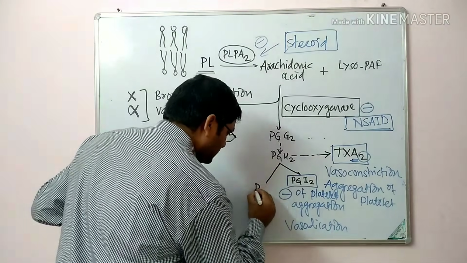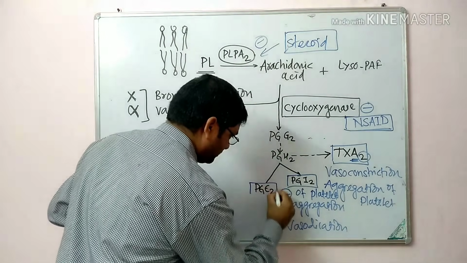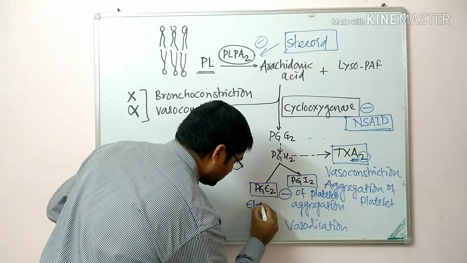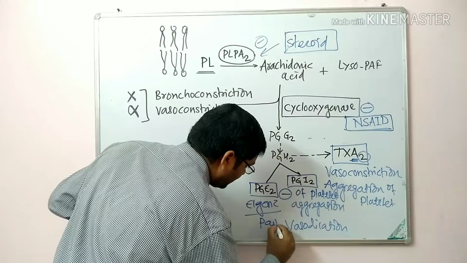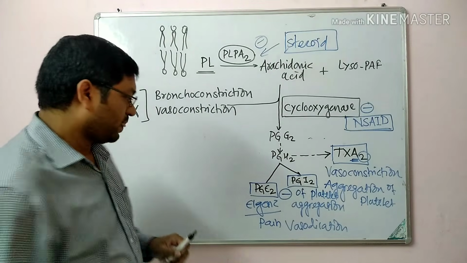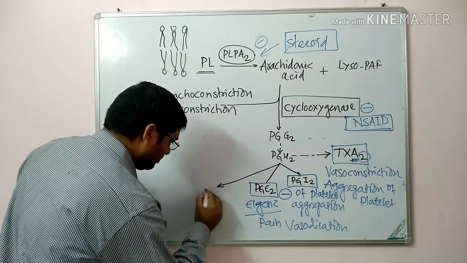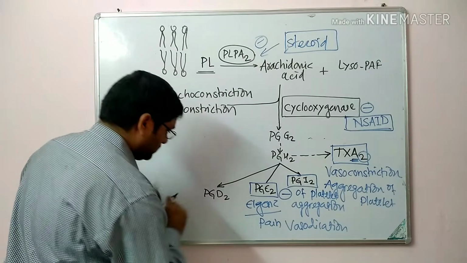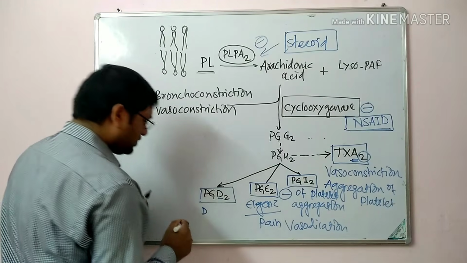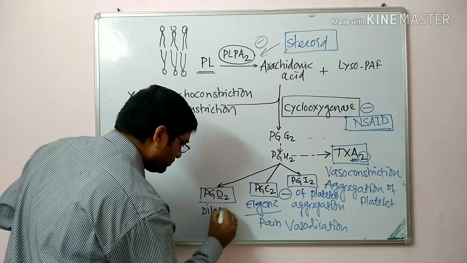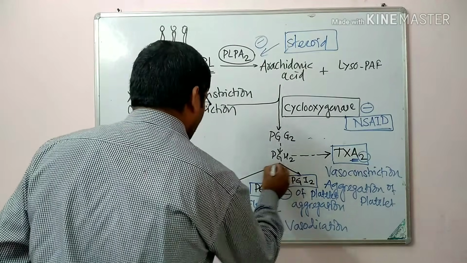The next compound is PGE2. This E represents analgesic. Analgesic means it is responsible for the pain. Then the next one is PGD2. This D represents the dilation. So this is responsible for the vasodilation, PGD2.